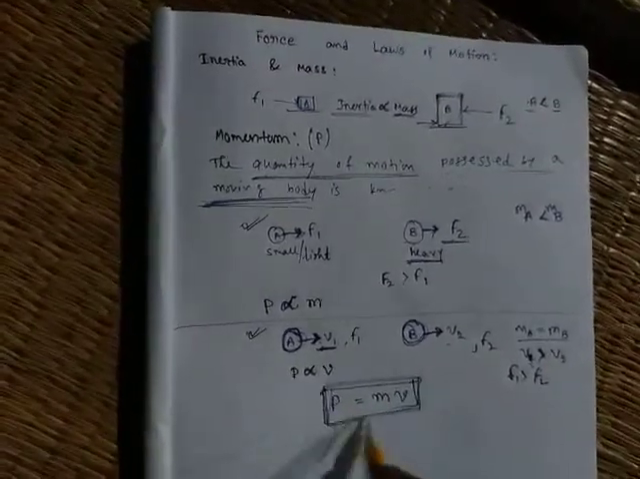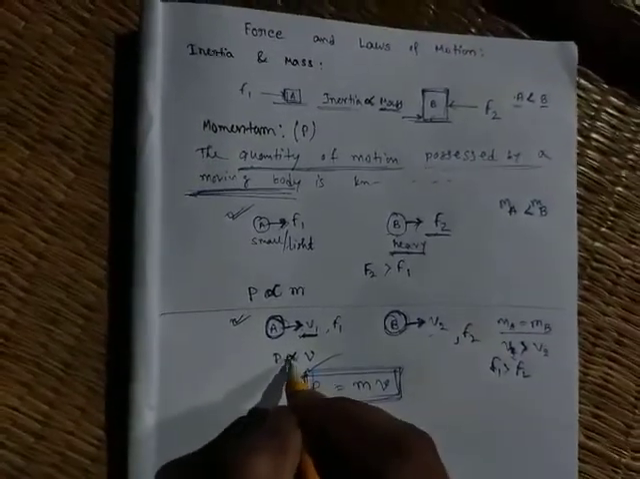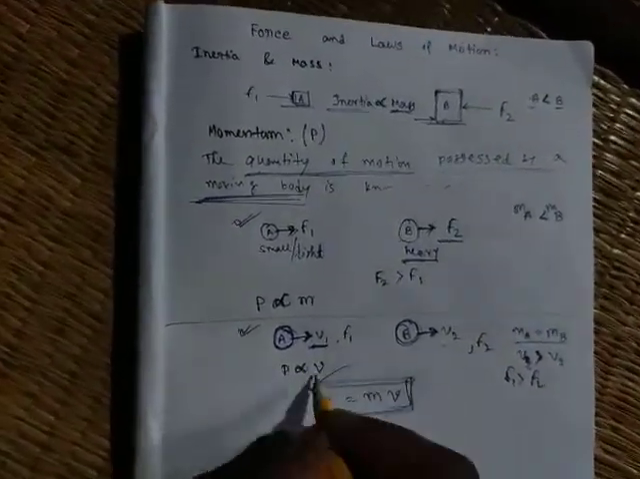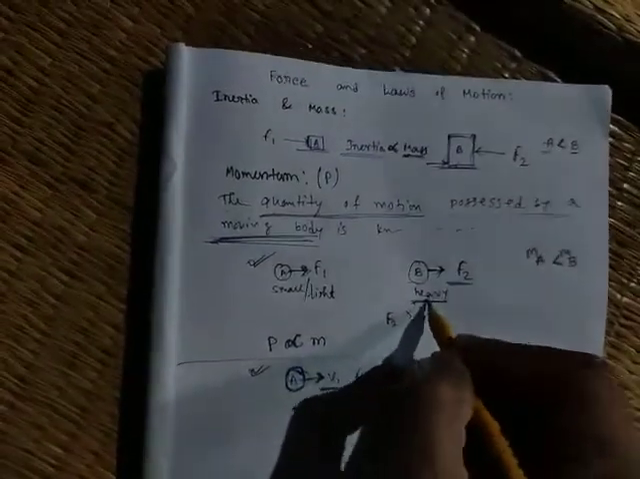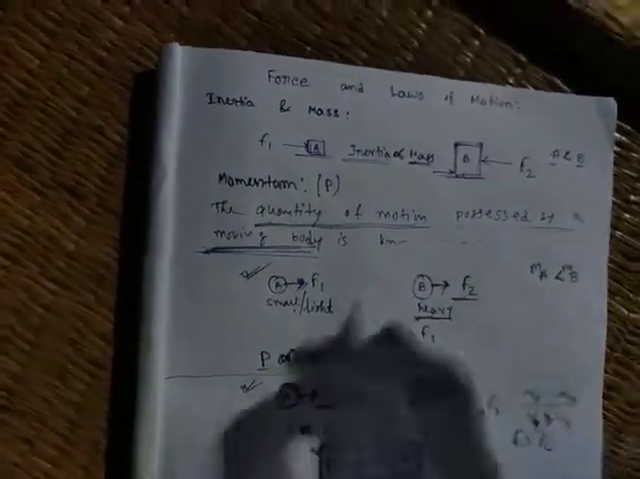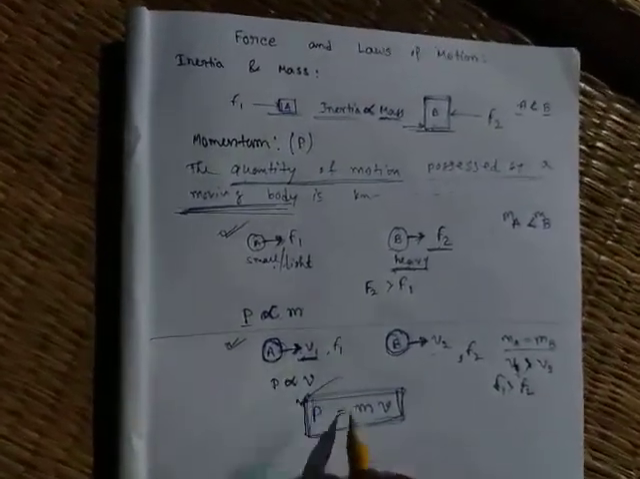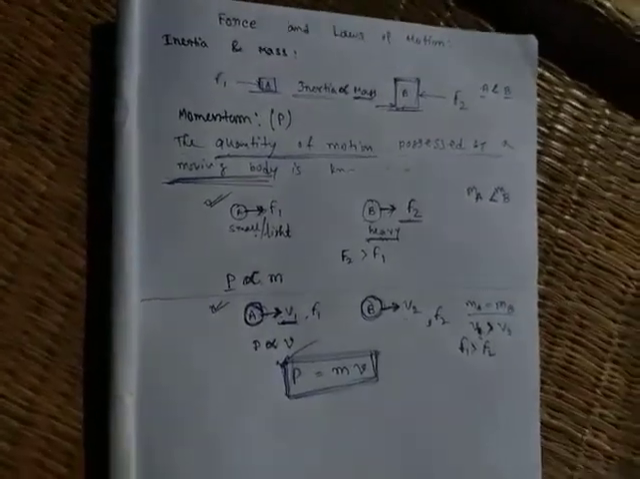This is the relation of momentum. Understand why I have written P directly proportional to m and v? Heavier object, more quantity of motion; lighter object, less quantity of motion. That means momentum is directly proportional to mass. High velocity, more quantity of motion, more momentum; low velocity, low momentum. That's why it is a direct relation. So this is the momentum. Understand?